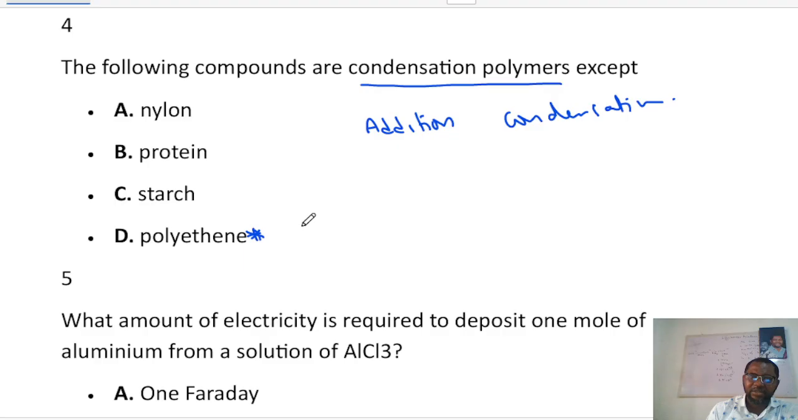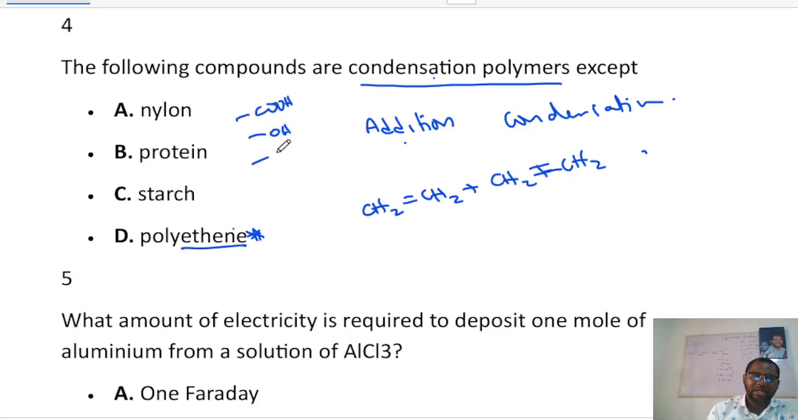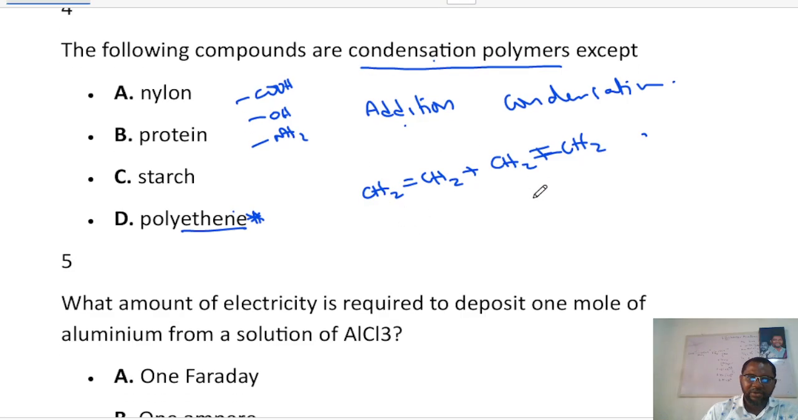Polyethylene is not condensation because, from the word ethene, it has a double bond, and a double bond means that it requires addition polymerization. The monomers that require addition polymerization are usually characterized by double bonds. Please note that. While the ones that require condensation are usually characterized by COOH, alkanoic, OH, amine groups, and so on and so forth. So please, that's an important thing for us to note.